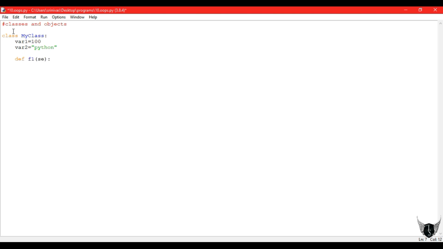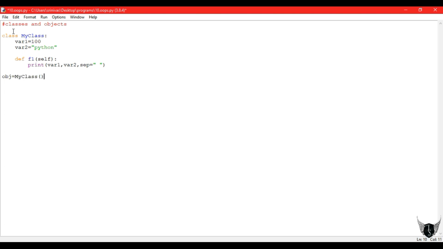So what is a class? It contains both data members and member functions, nothing but my variables and functions. Don't get confused about this self. Self is just saying that this function belongs to this class. That's it, nothing more than that. And next, the print statement. I am just printing those variables separated by a space.